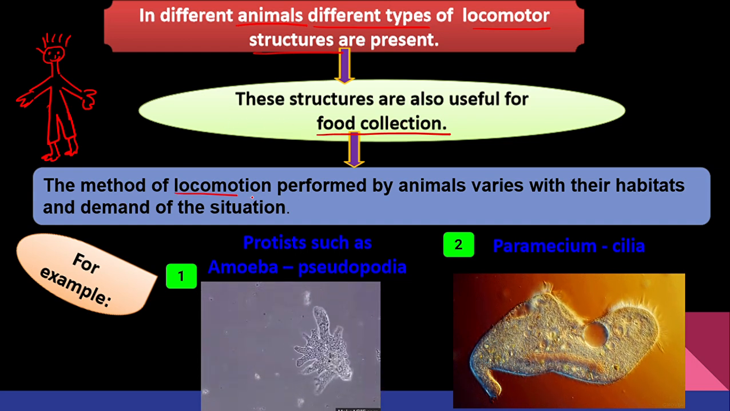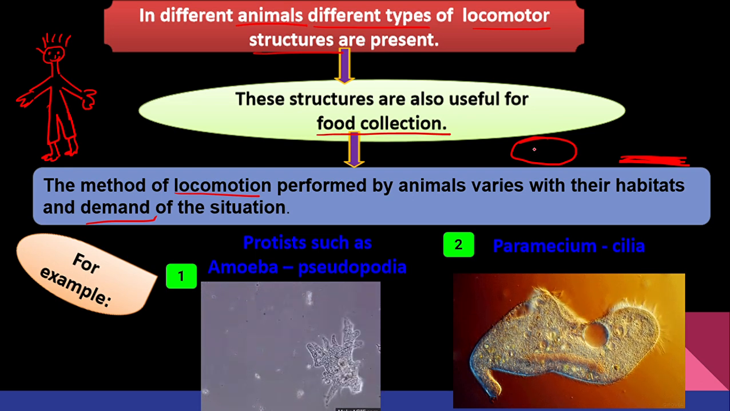Now, the method of locomotion performed by animals varies with their habitat and demand. Just imagine there is an animal who stays in water, another animal who stays on land. Let's take an example of a swimming pool. If we go in the swimming pool, what do we do? We swim or we are going to walk? Obviously we swim. Have you ever seen a person swimming on the land? No, obviously we need water, right? So the organisms whose habitat is water, or aquatic animals, they have their own locomotory structure. Then terrestrial animals, they have their own locomotory structures, right?